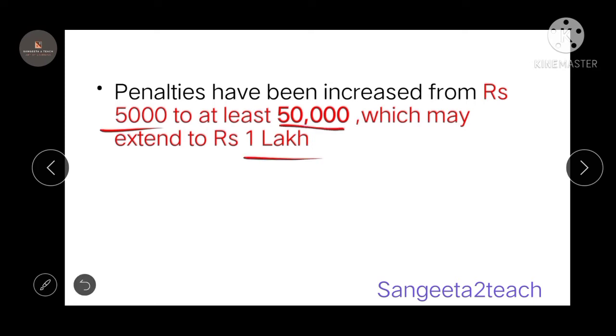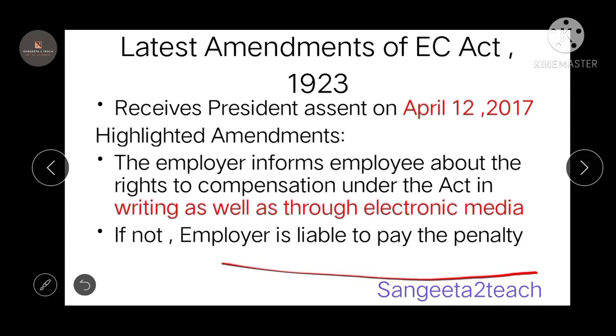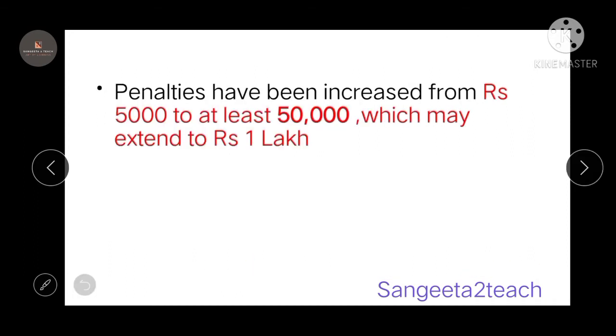So you know that it is the duty of an employer to inform the employee about his rights on the compensation. If he is not doing so, the employer is liable to pay the penalty. Before it was 5,000, but now it has been increased to 50,000, and it may be extended to 1 lakh as well.